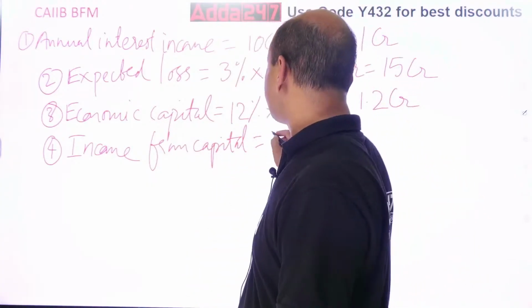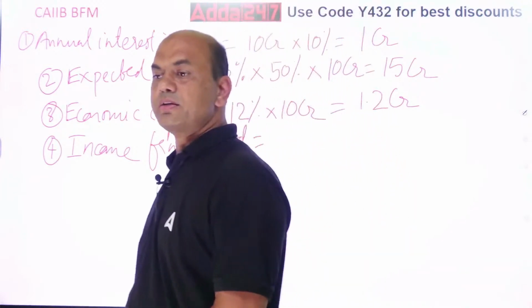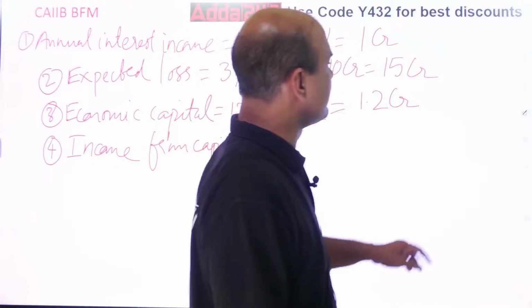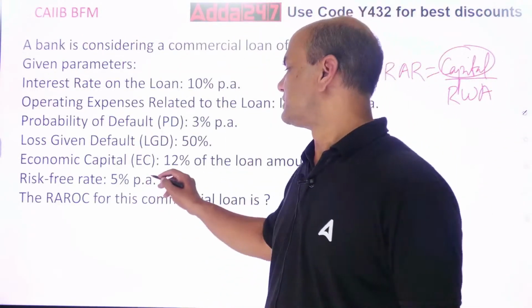Income from capital is given as what? Economic capital is 1.2 CR. You have to multiply this economic capital by the risk-free rate. FD rate was given 5%.